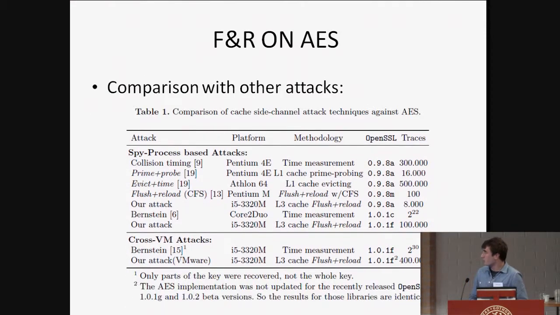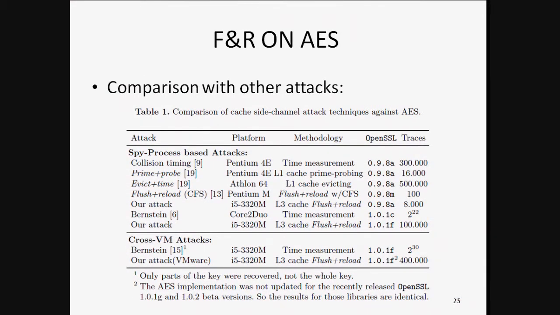Also, we can compare our side channel attack to other side channel attacks that have been applied to AES. Under the same settings, we improve over many of the side channel attacks that exist nowadays, except for this one. But this one assumes that they're blocking the AES execution, so it's a less realistic scenario than ours.